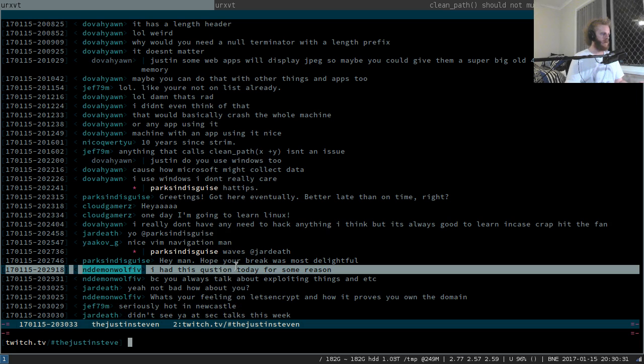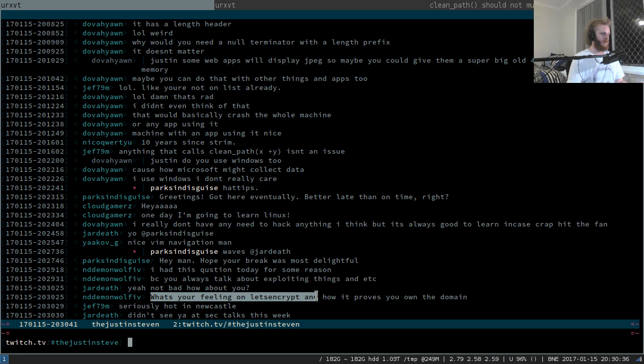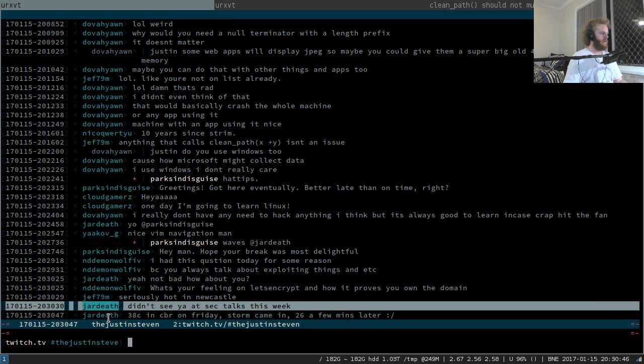Demon Wolf, what's the question you had? Because you always talk about exploiting things. Shoot. What are my feelings on Let's Encrypt and how it proves you own the domain? Seriously hot in Newcastle. Didn't see you at Sec Talks this week. At the pub, I was there. Jardeth, I was at the pub. Hopefully I'll be there next Thursday as well, so I might see you there.